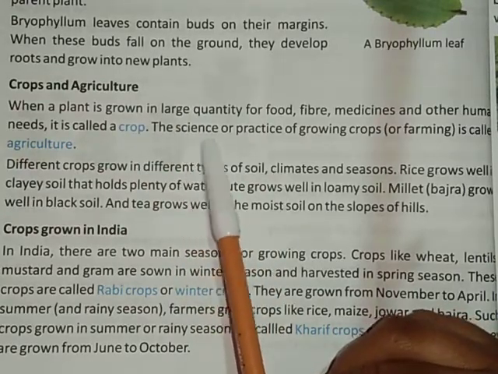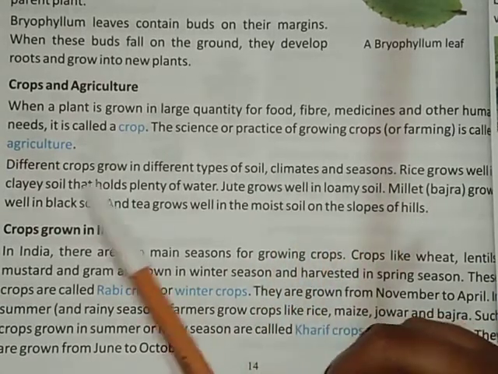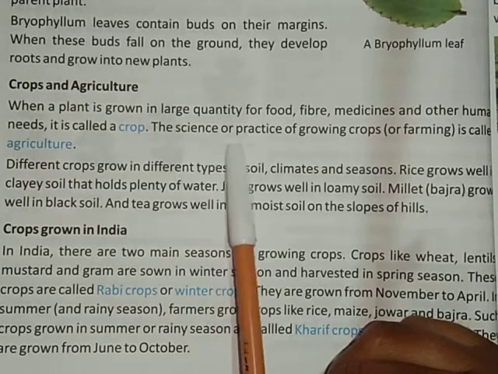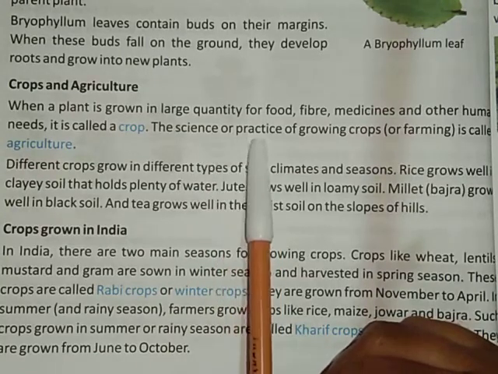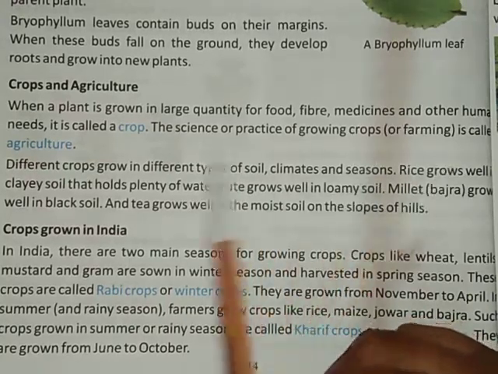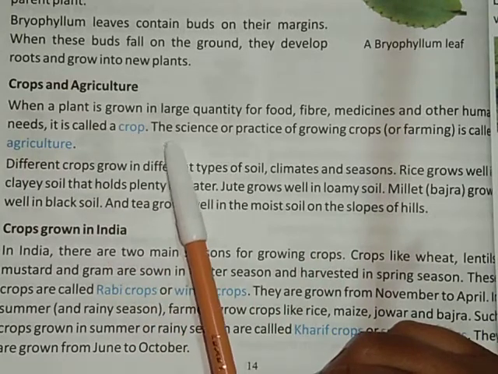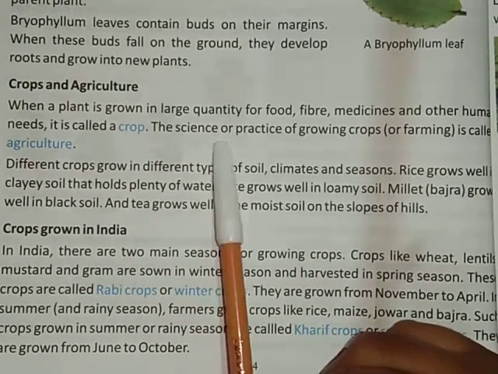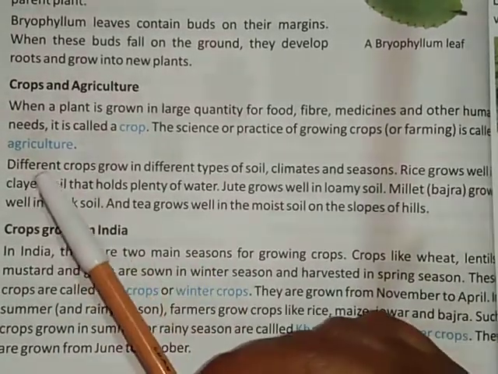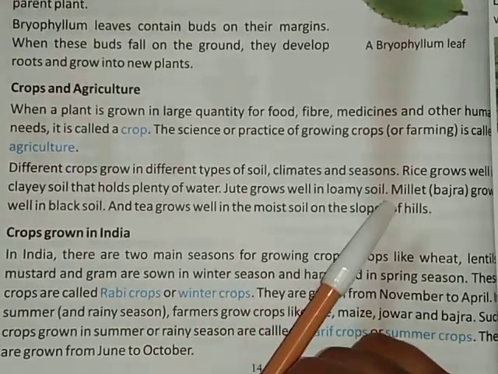Clear? The science or practice of growing crops is called agriculture. So what we are doing is using science and practice to grow crops, which is called agriculture or farming also. So agriculture is the production of plants on a large scale. Clear? Different crops grow in different types of soil, climate and seasons.